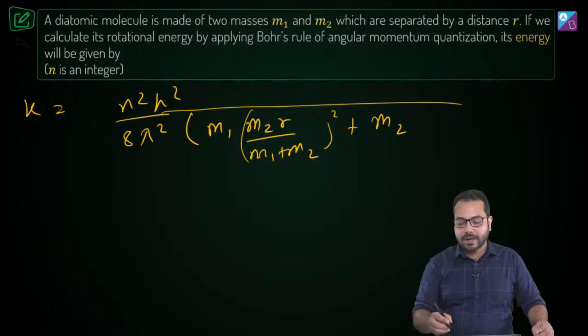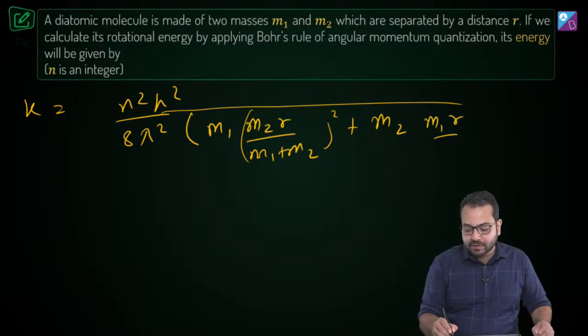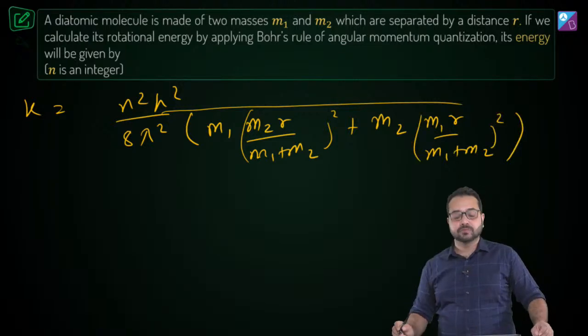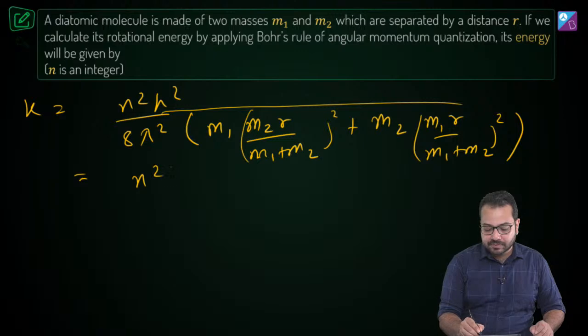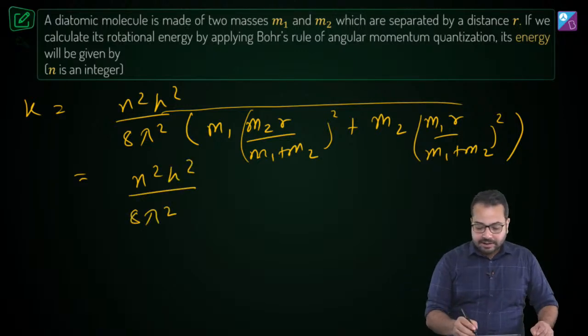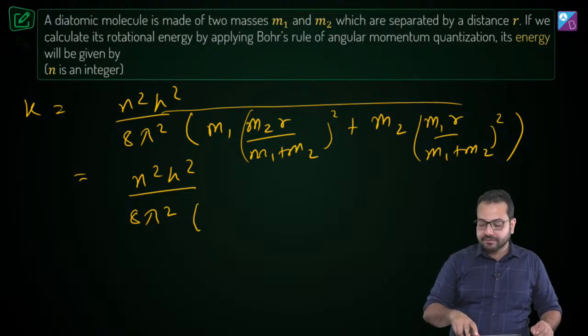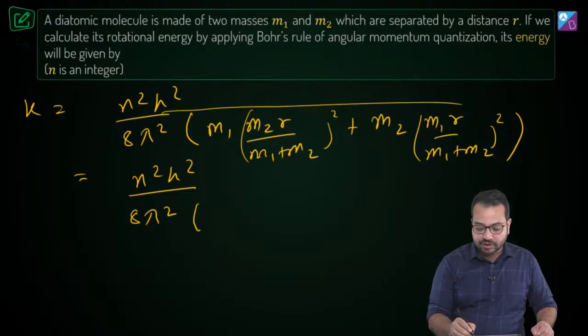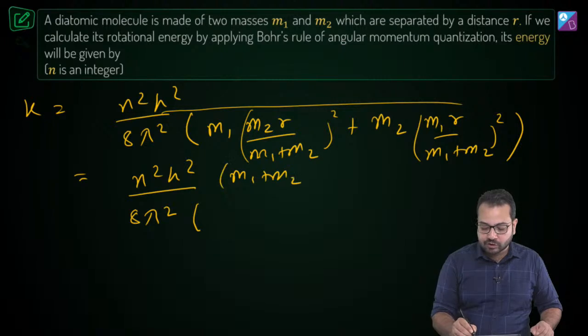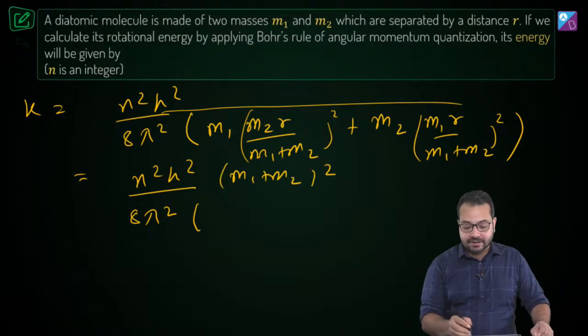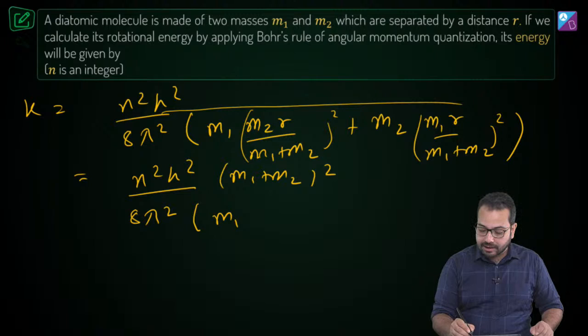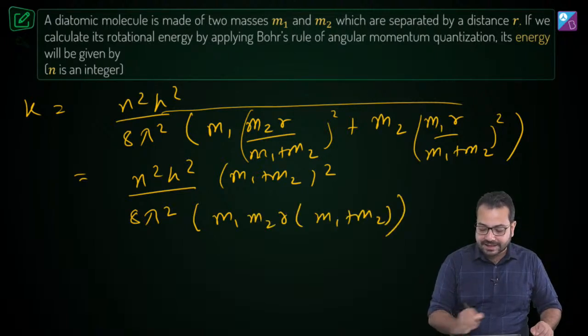m2 into r2 square, and what is r2? r2 is m1 r upon m1 plus m2, and the square of that. Okay, so let's calculate this. This becomes n square h square upon 8 pi square. Then in the denominator we have m1 plus m2 whole square, so this is going to go upstairs, and then if we take m1 m2 r square as common, we are going to be left with m1 plus m2.